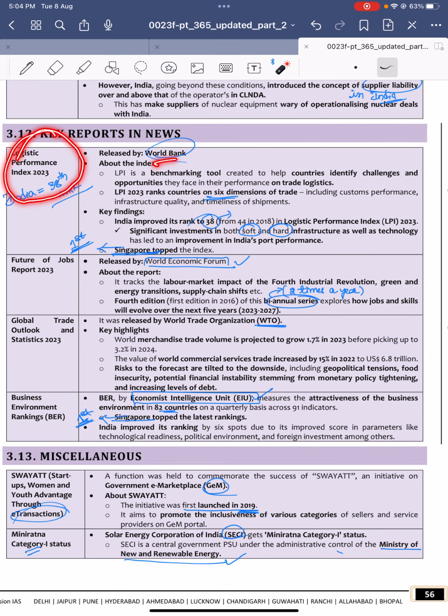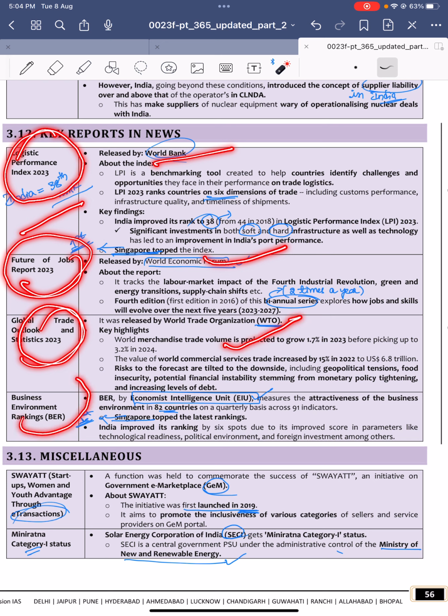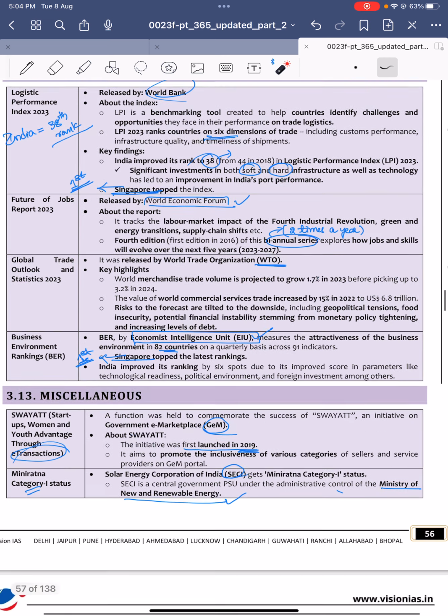Logistics Performance Index by World Bank, rank is 38th. Future of the Jobs Report is by World Economic Forum. Global Trade Outlook Report is by the World Trade Organization. Business Environment Rankings is by the Economist Intelligence Unit. That's it.